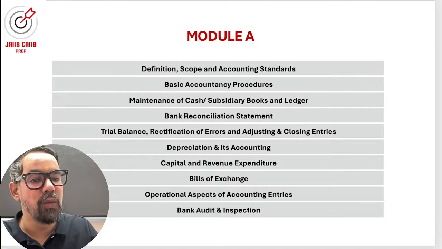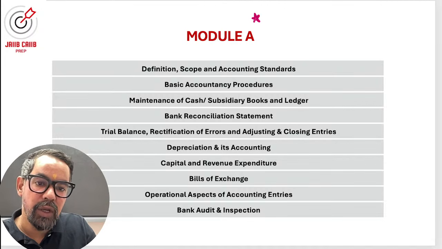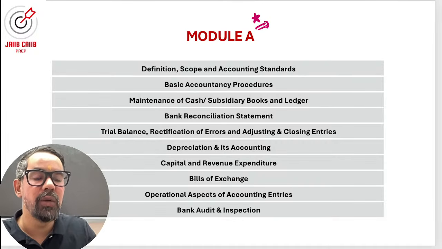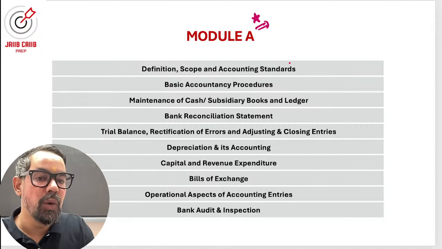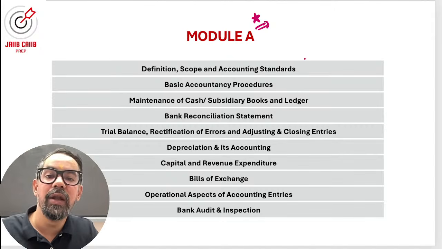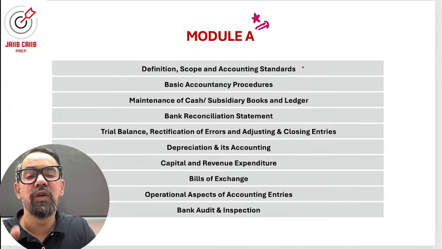When it comes to module A, this is the fundamental of accounting, the basic things which we require to understand the accounting areas. The first unit is all about the scope, definition, and accounting standards. So mostly 3-4 marks of questions you can expect from this.